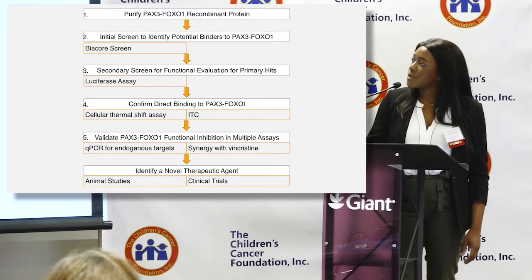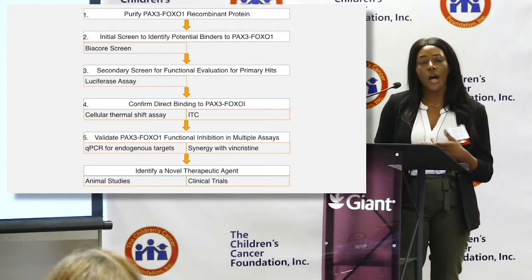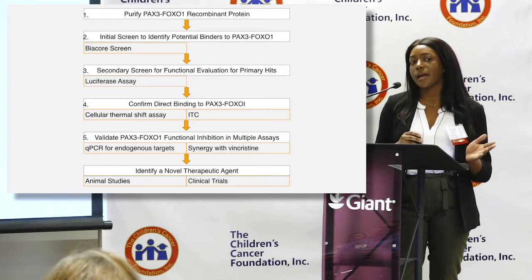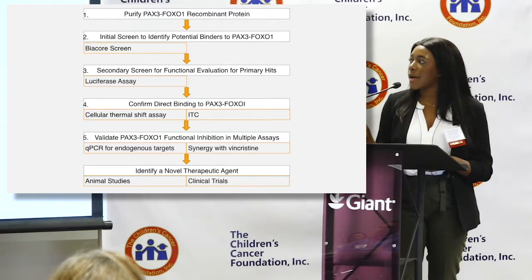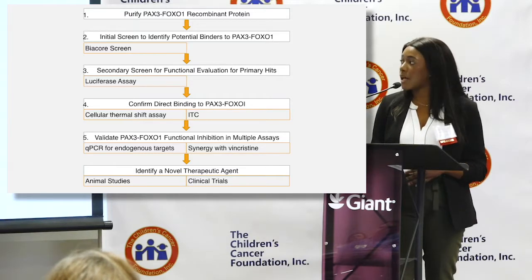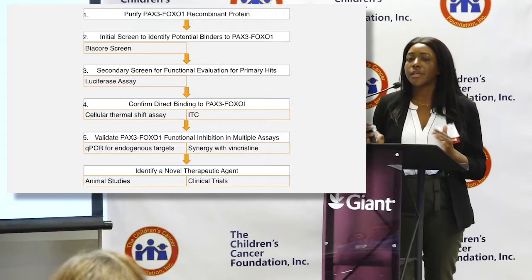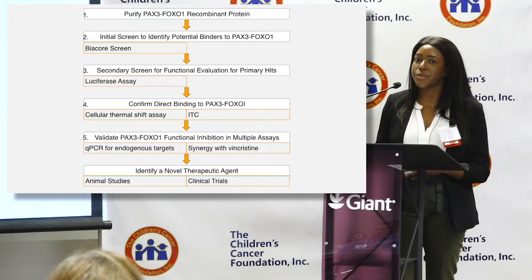And then we also want to do cellular thermal shift assay because ITC and BioCore both use recombinant purified protein. So we want to also test that these molecules bind to endogenous paxifoxo-1. So we want to use these compounds in a ARMS cell line to test that. So the way that works is by looking at the thermal stability of the protein and then comparing it to the thermal stability of the protein after it binds to a compound.